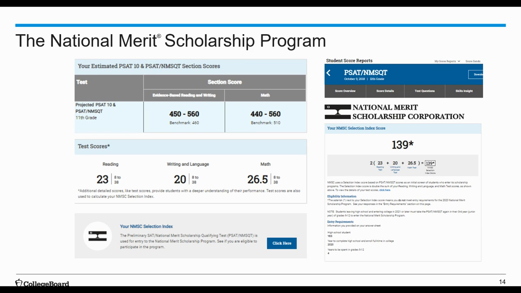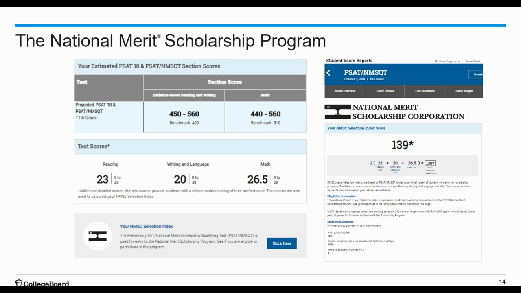And College Board has been partnered with them since 1971 so that they can offer the National Merit Scholarship to students. So, of the 1.5 million students who take the PSAT and NMSQT, about 50,000 students with the highest scores, and that is indicated by your selection index score, will qualify for recognition in the National Merit Scholarship Program. And then in September of your senior year, your high scores are then notified to me, and then I'll let you know, and we will discover if you were either qualified as a commended student or a semifinalist.